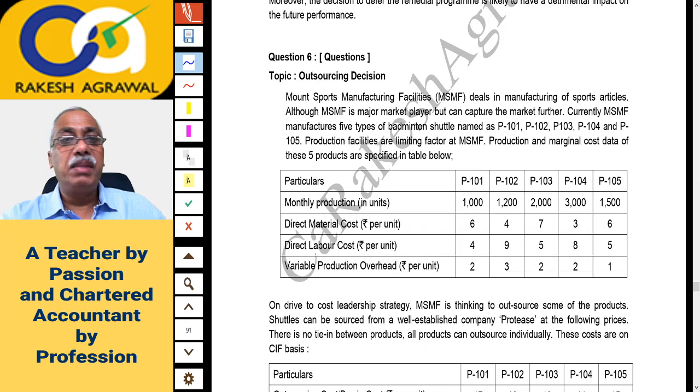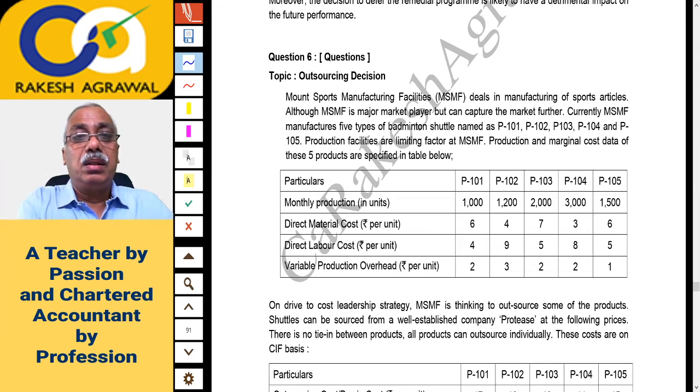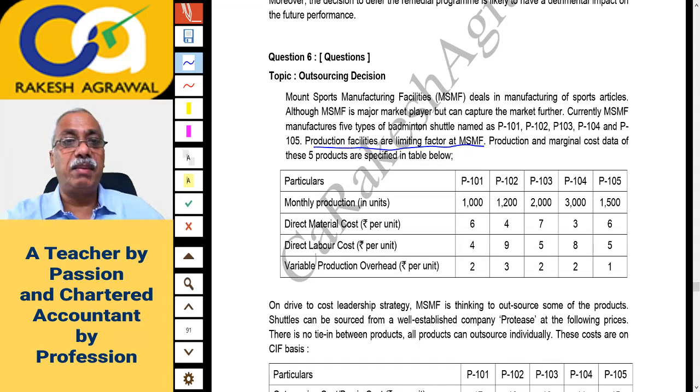Currently, MSMF manufactures 5 types of badminton shuttle named P101, P102, P103, P104 and P105. Production facilities are a limiting factor, that is key factor at MSMF, that is Mount Sports.